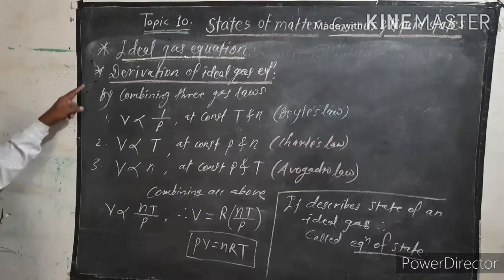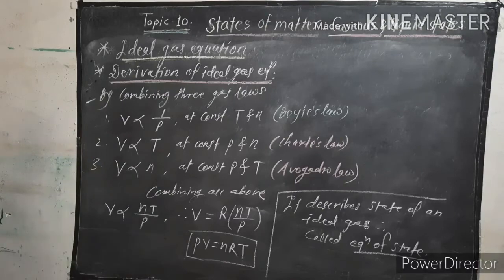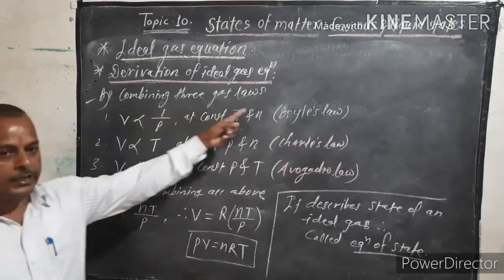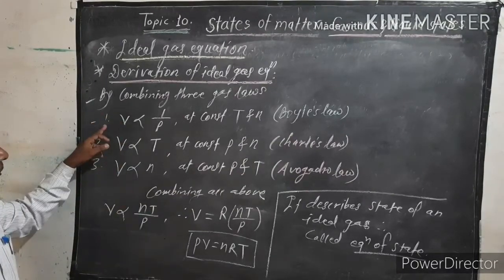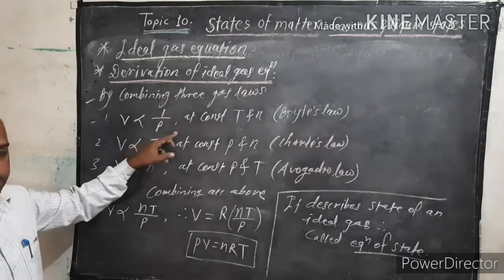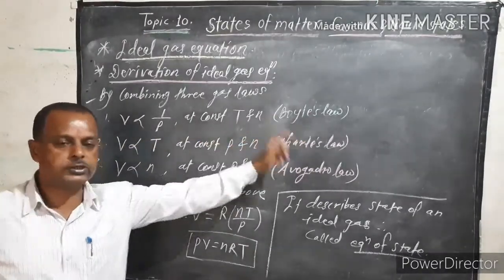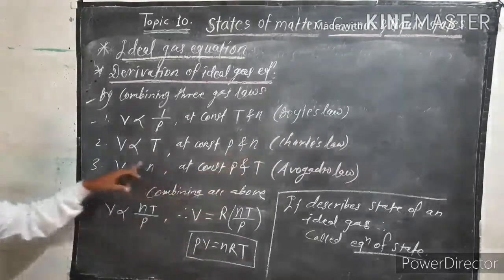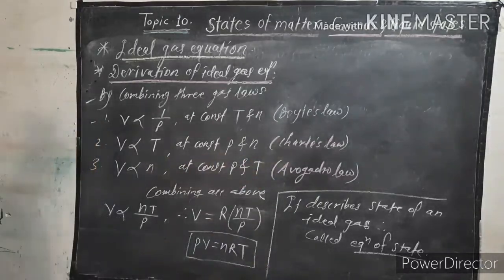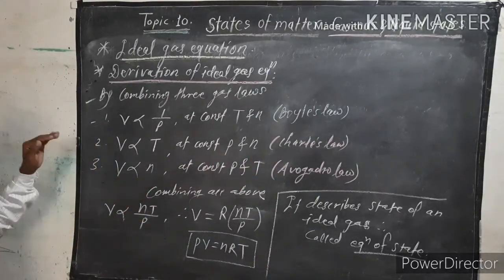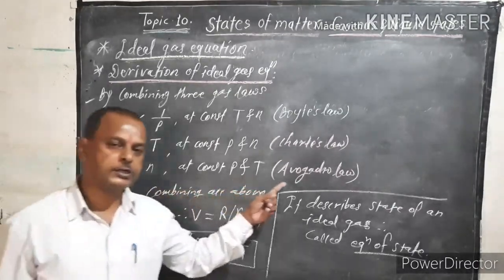Now we will see the derivation of the ideal gas equation. How do you derive it? By combining the three gas laws. First, volume is inversely proportional to pressure at constant temperature and number of moles. This is Boyle's law. Charles' law: volume is directly proportional to temperature at constant pressure and number of moles. The third, Avogadro's law: volume is directly proportional to the number of moles at constant pressure and temperature.